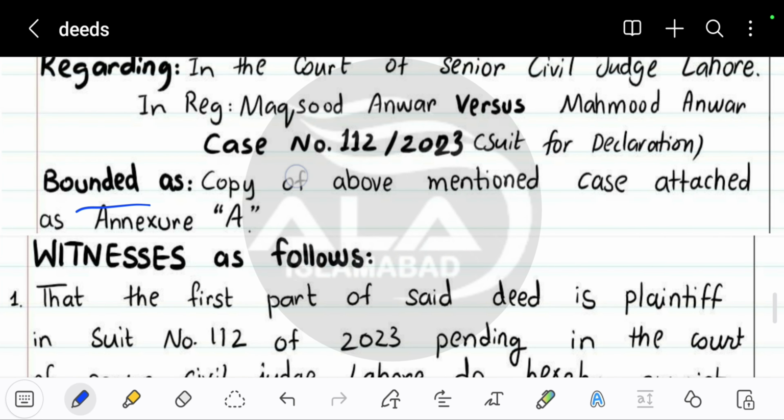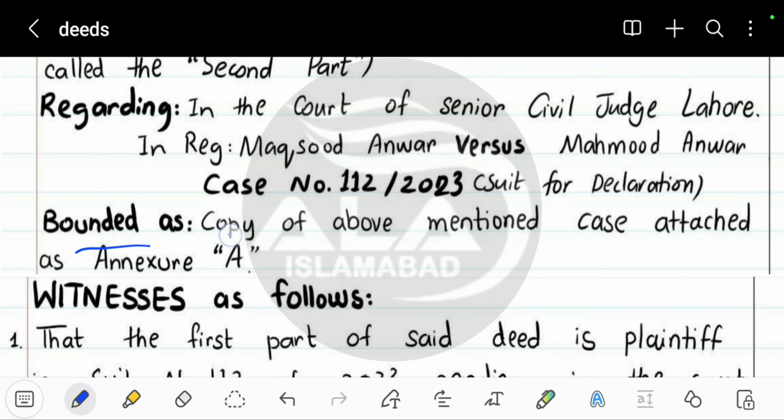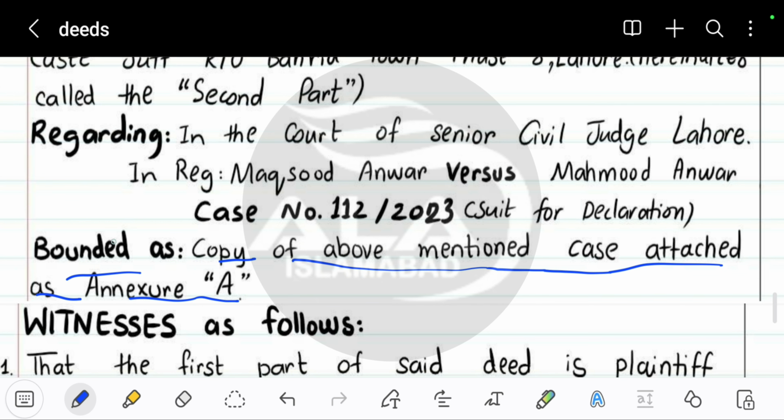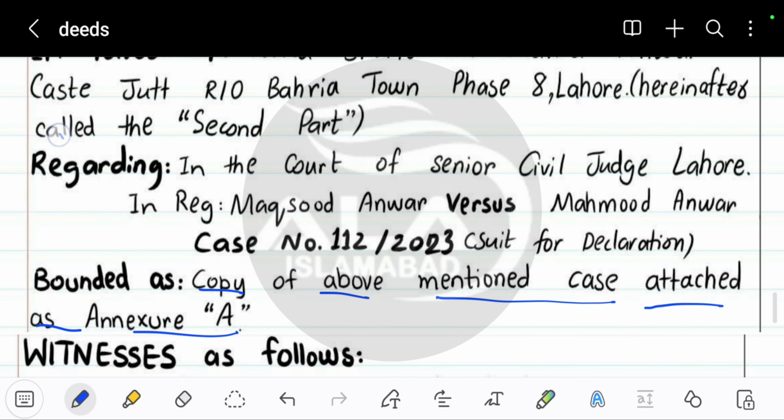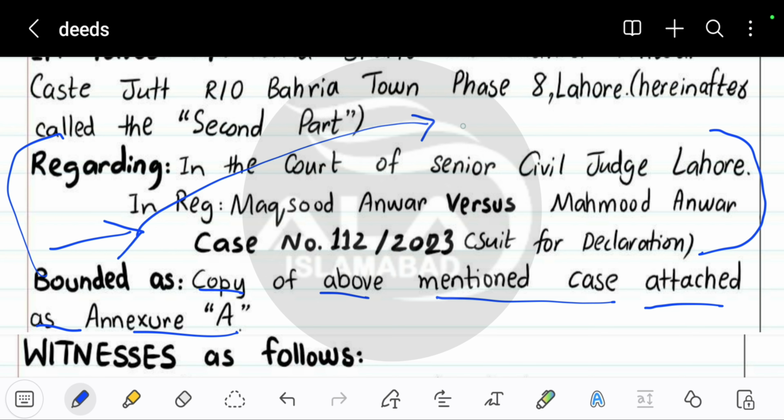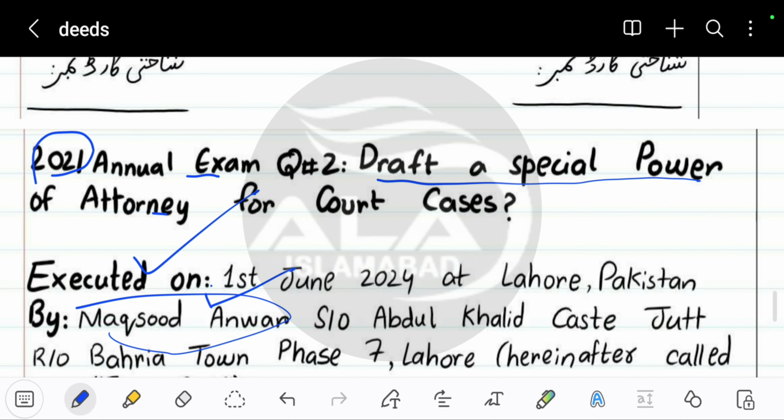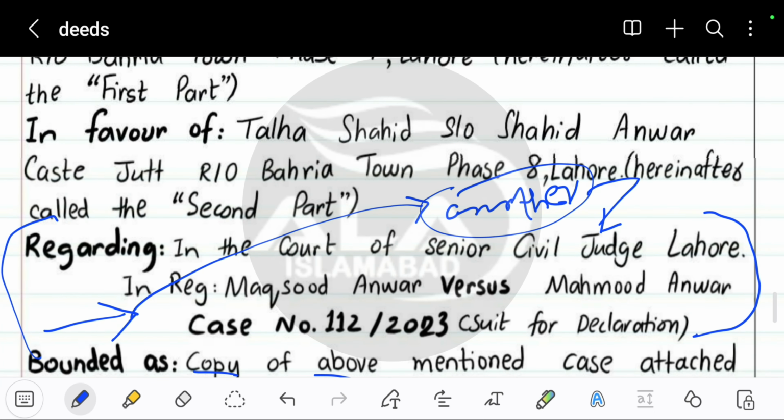It's like bounded as. So basically this whole deed is bounded with a copy of the above mentioned case attached as annexure. So basically the whole copy of this entire case is also attached to this deed. This is the thing you have to mention in writing, that a copy of the above mentioned case is attached to the deed. Basically the case that is mentioned over here is written in another document, right? So that other document of this case is also attached with this deed. That's the thing that's been written here.